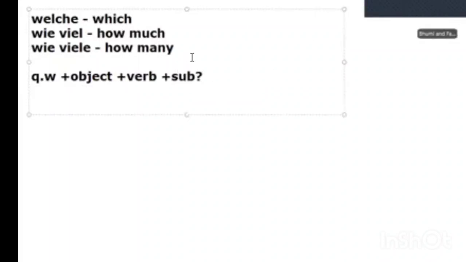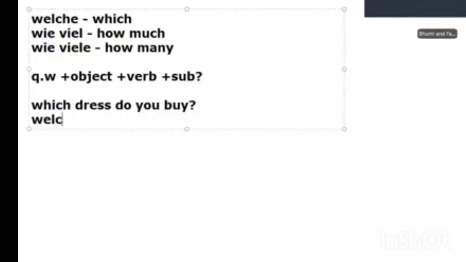If you have other words, adverbs, you can add them. For example, which dress do you buy? How do you ask? Welches Kleid kaufen Sie? You can see the structure: question word, object, verb, subject. If you follow this structure, you never make mistakes.